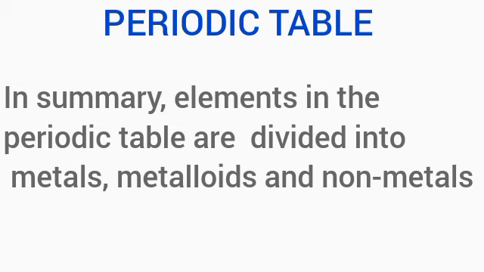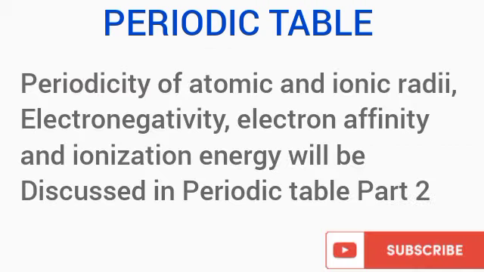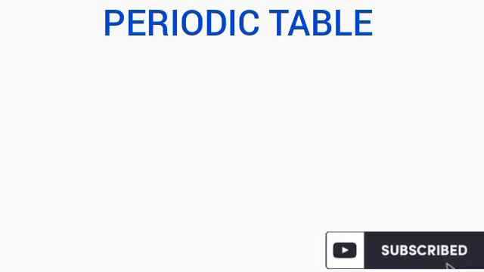The periodicity, or how the properties of elements in the periodic table, such as atomic or ionic radius, ionization energy, electron affinity, and electronegativity, as well as other properties, will be discussed in detail in subsequent videos.